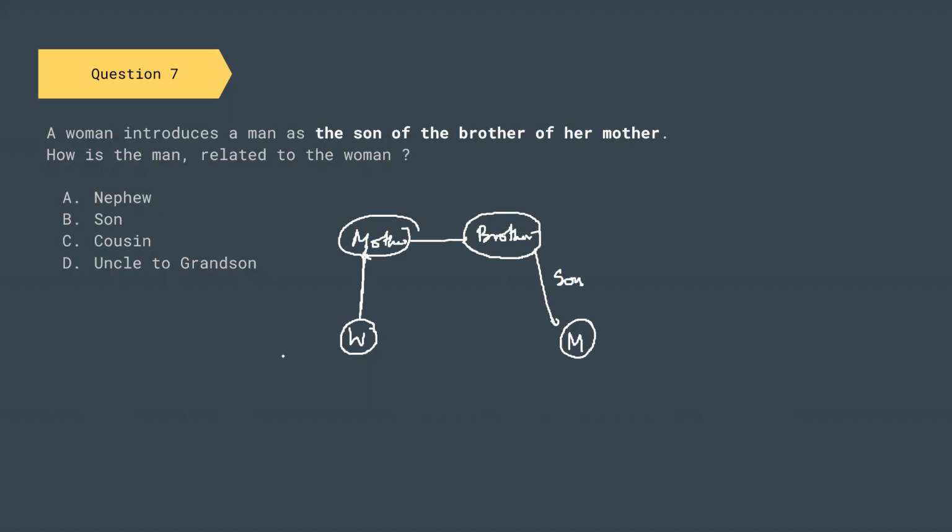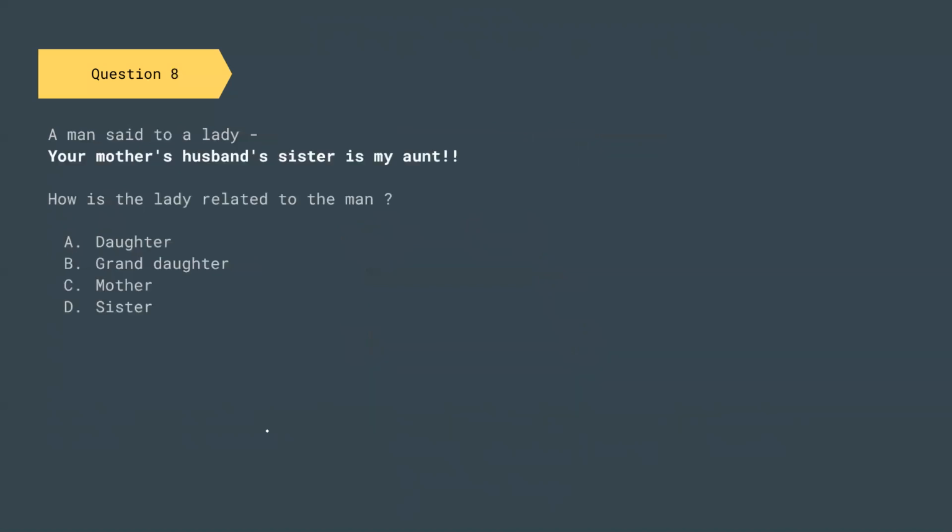So this is the relationship. Woman, mother, mother's brother's son. So obviously this woman and man will be cousins to each other. So this is option number C. So that was a simple question. Let us go to the next question.